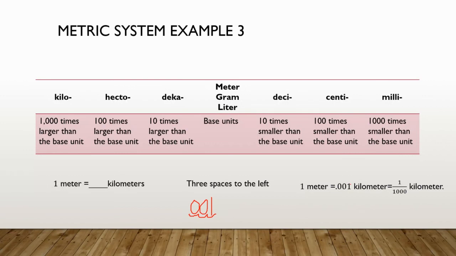So 1 meter is 0.001 kilometer, which is the same thing as this, because this is the 10th place, 100th place, 1000th place. So this is the same thing as dividing by 1,000. It's the same thing as what we're doing here. So either answer is right.